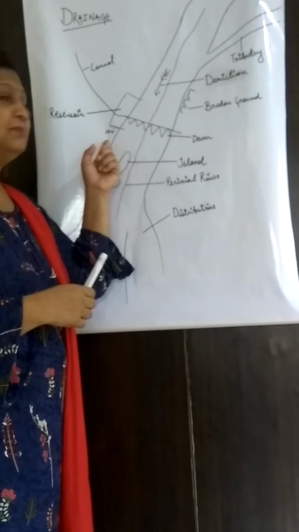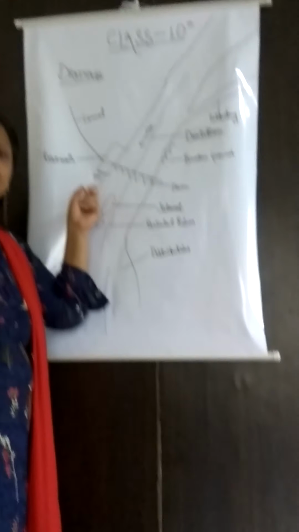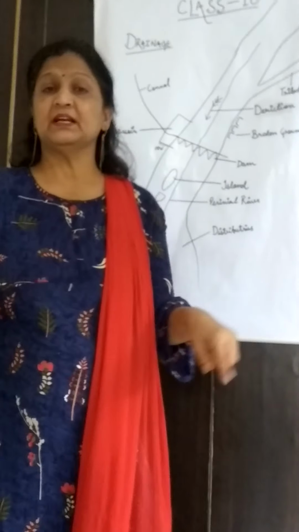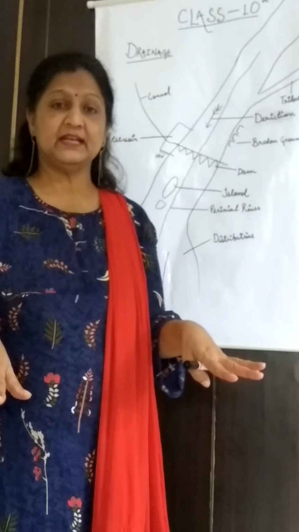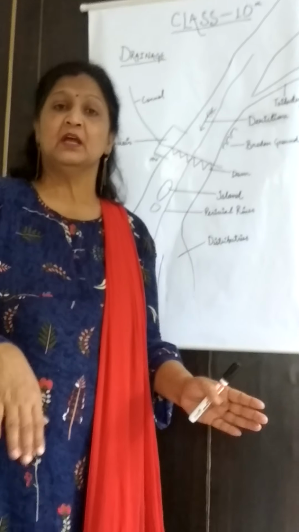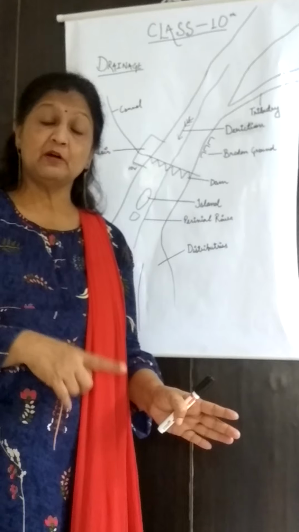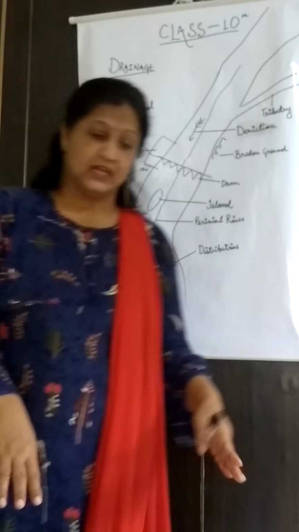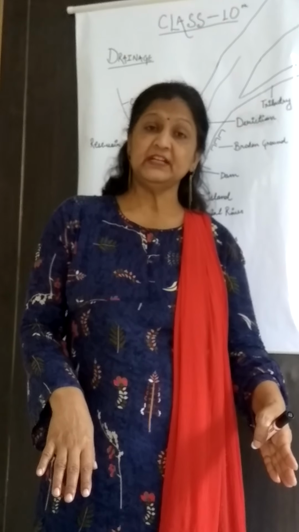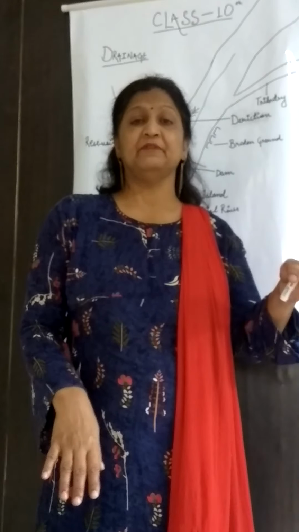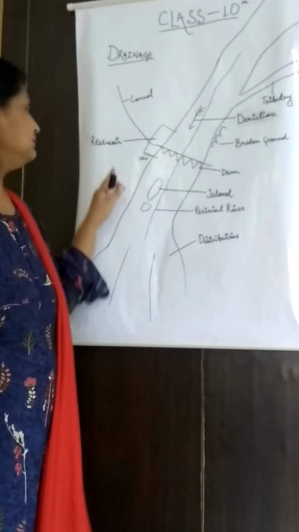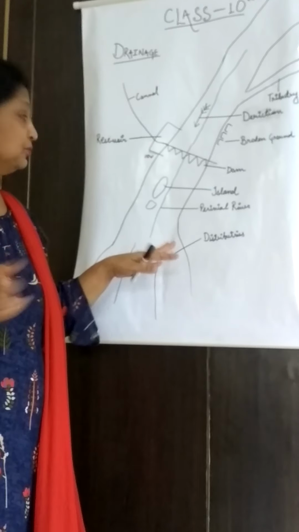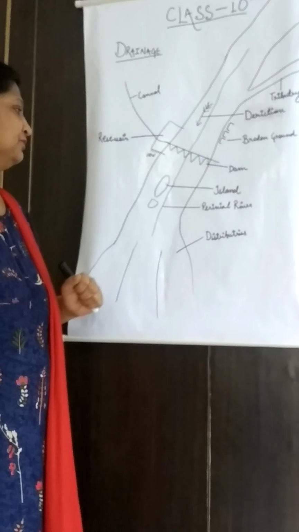Now when this R means, it is not measured with the help of the ocean. It is with the help of the surrounding region. Take the example of the height of a table. When we measure the height of a table, it is not with the ocean level, it is from the surrounding, from the floor. If the table has a height of 2 feet, it means from the ground it has a height of 2 feet. So the R means relative height, and this height is relative to the surrounding, not to the ocean level. So that was a reservoir.